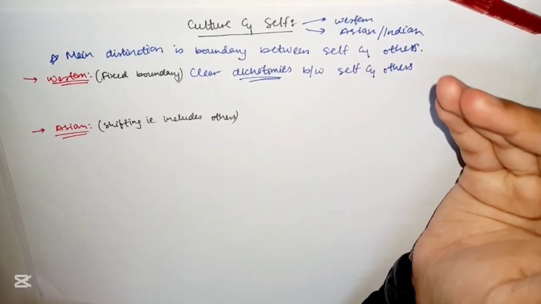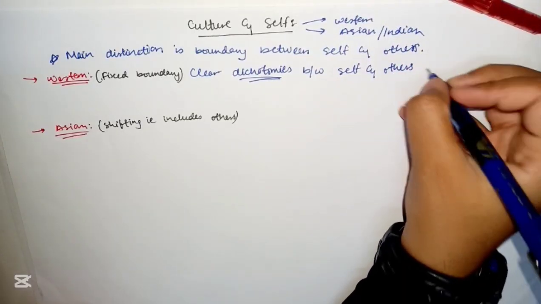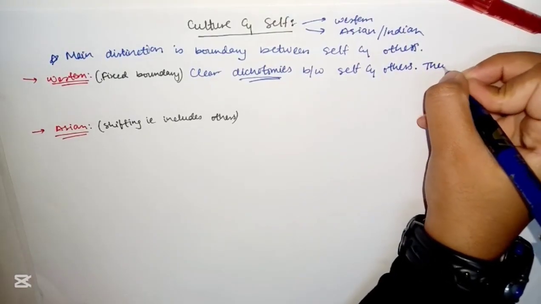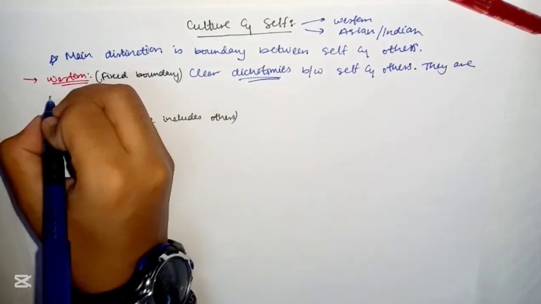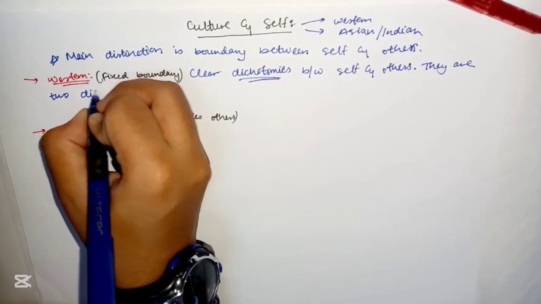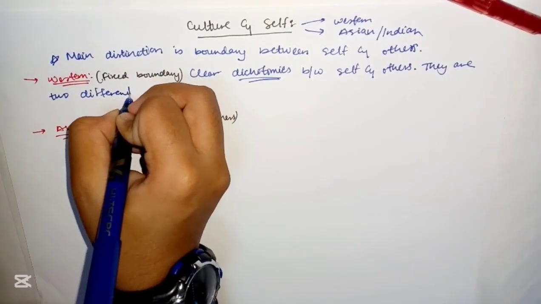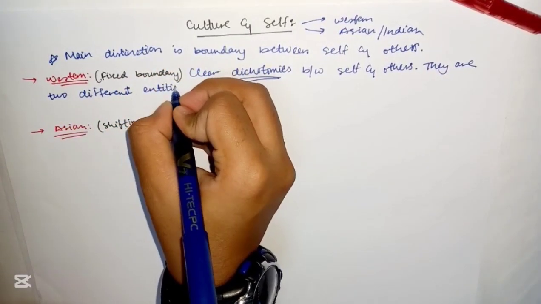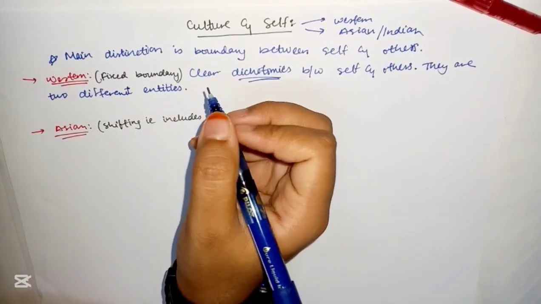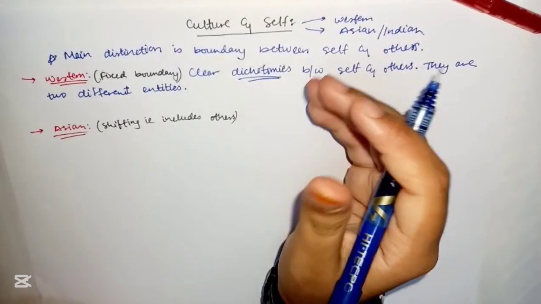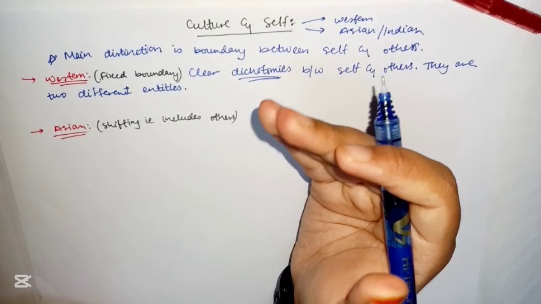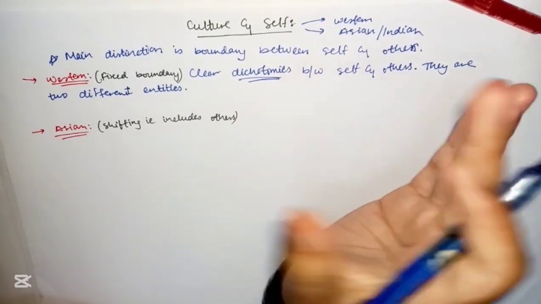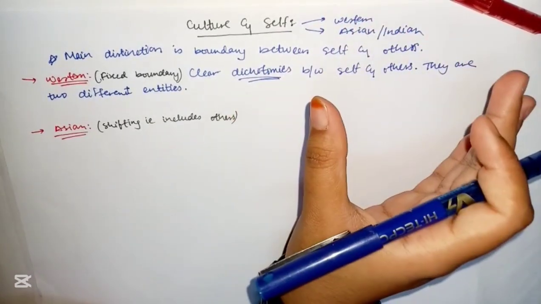In the Western views, the culture and group exist as two different entities. So the groups and self exist as two different structures, different boundaries.